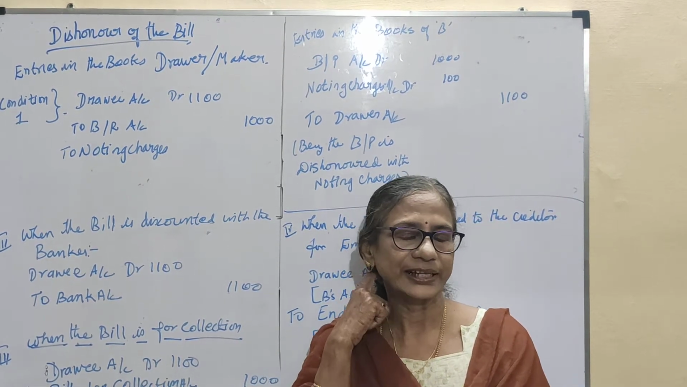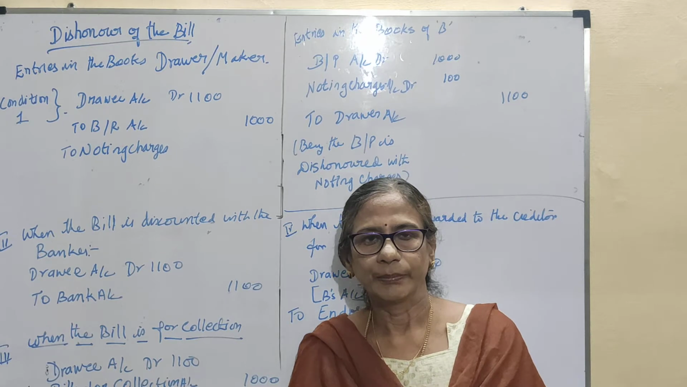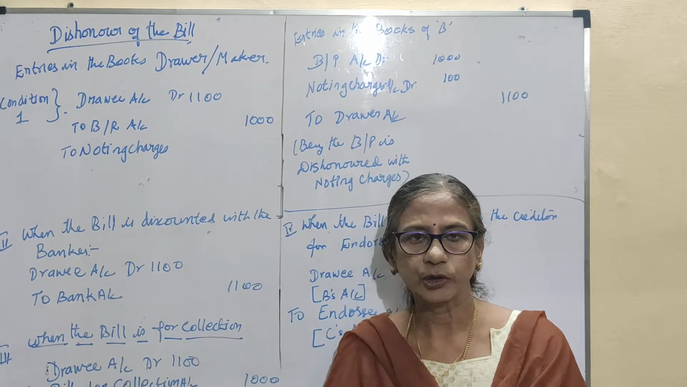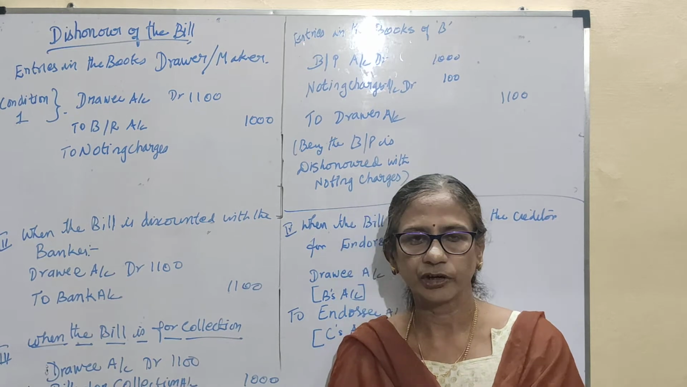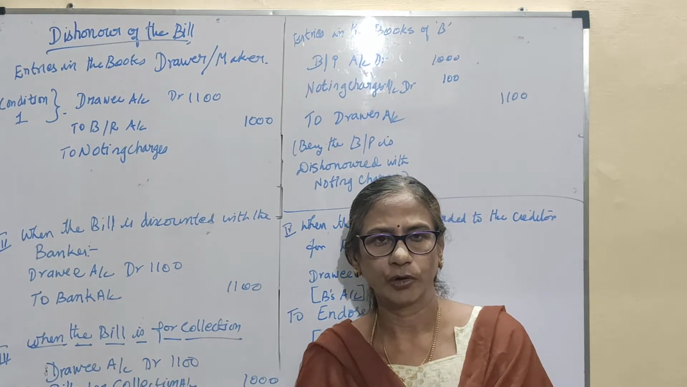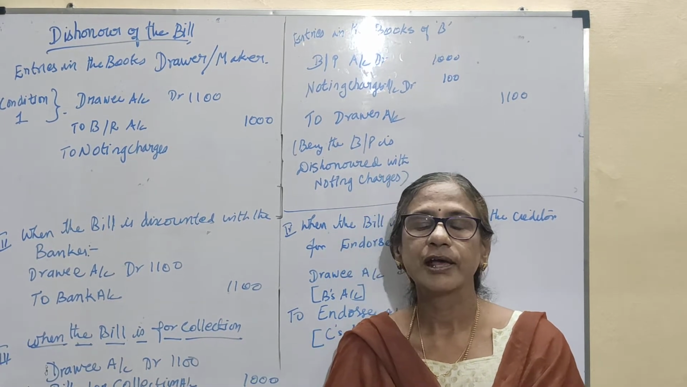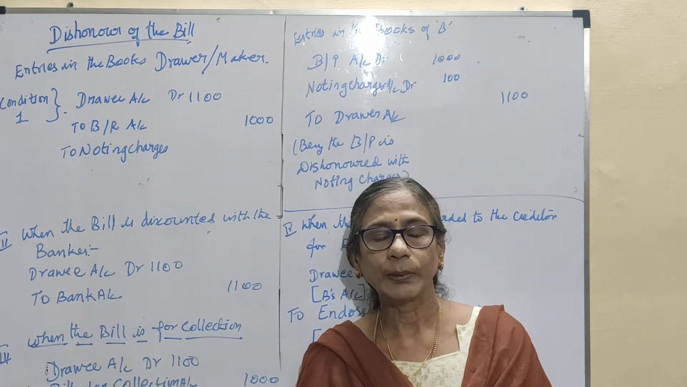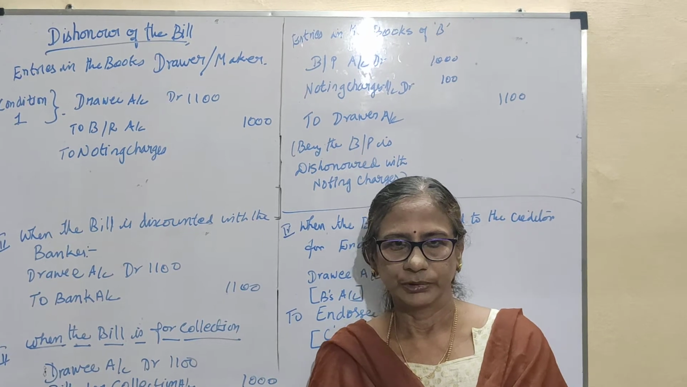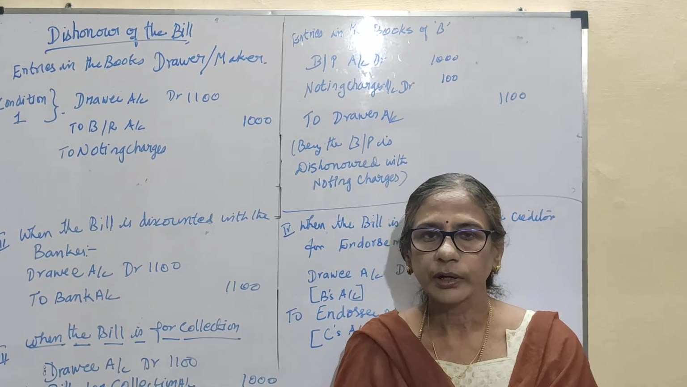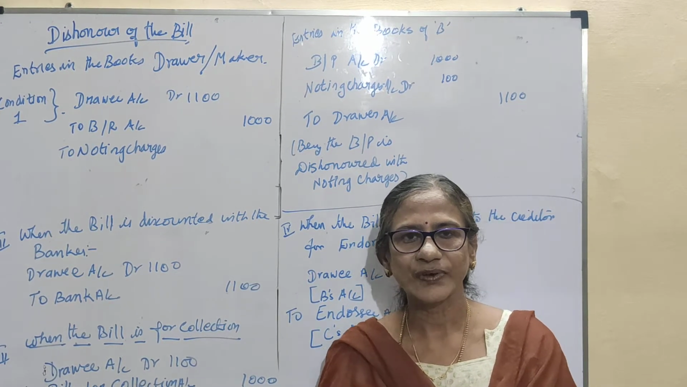a legal notice, saying that he has to pay the amount on the date of payment, along with the due date and the date of dishonor, with the fees to be paid by the acceptor in case of the dishonor. Okay, now what are the journal entries we have to pass?